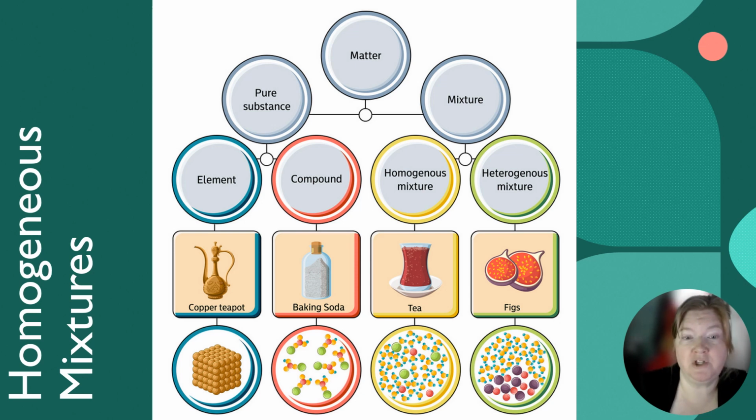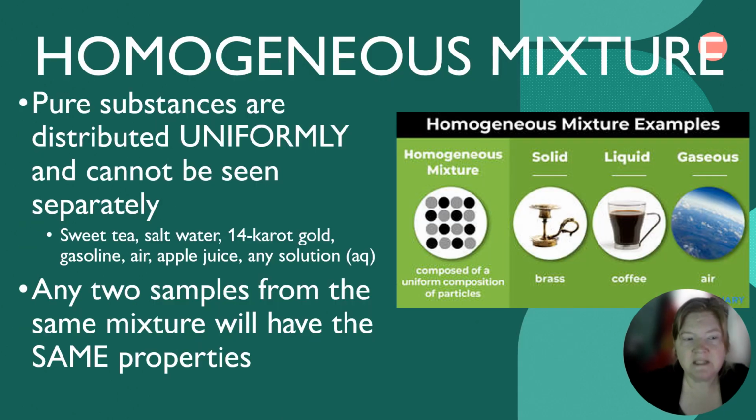Now, homogeneous mixtures. Here is a type of mixture, which is a type of matter. In homogeneous mixtures, the pure substances are distributed uniformly, and they don't look like separate things, like sweet tea or salt water or 14 karat gold, for example. Any two samples from the same mixture have the same properties. So if it has been mixed correctly and it is a homogeneous mixture, then all of the samples are the same, with the same properties.